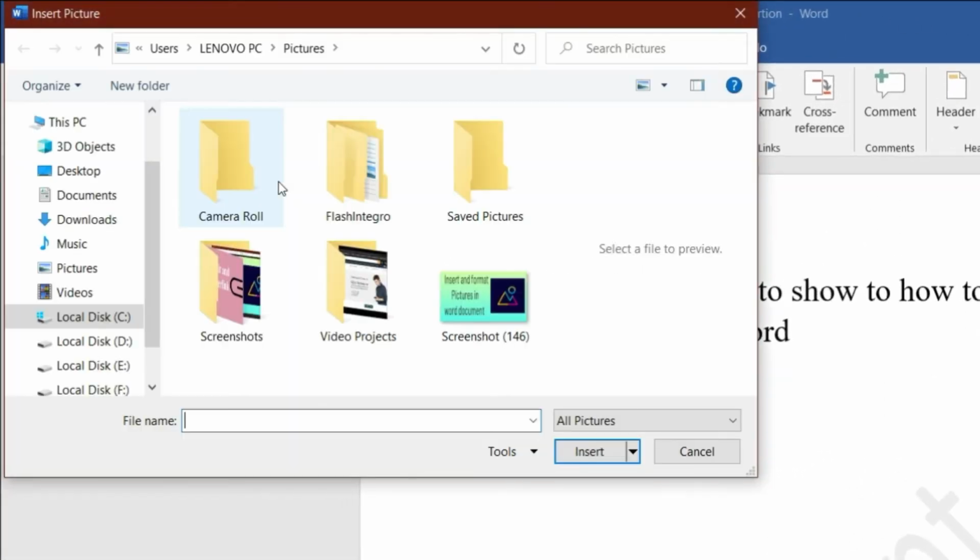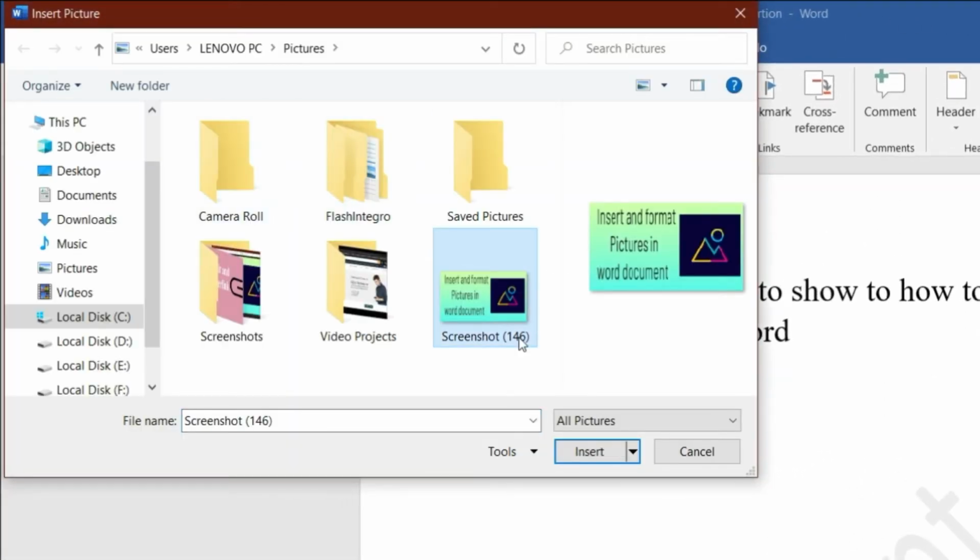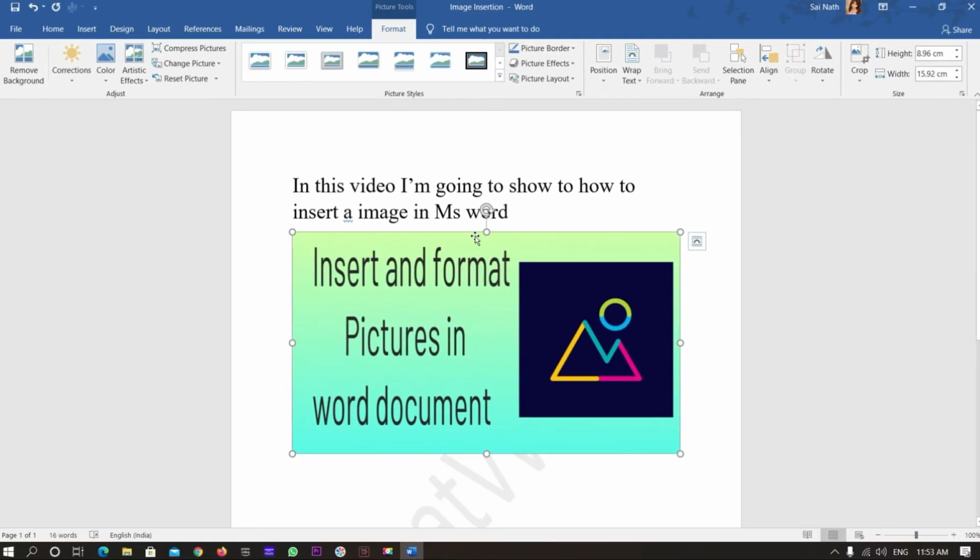Then, you will see a window from where you can browse your computer folder. Select an image and click on Insert. That's it, image is inserted in the Word document.